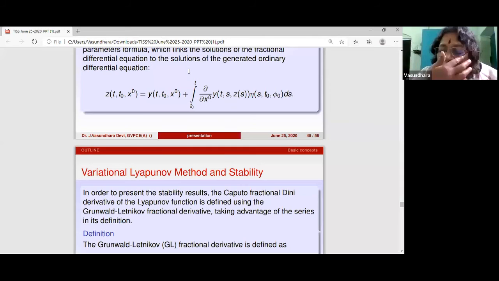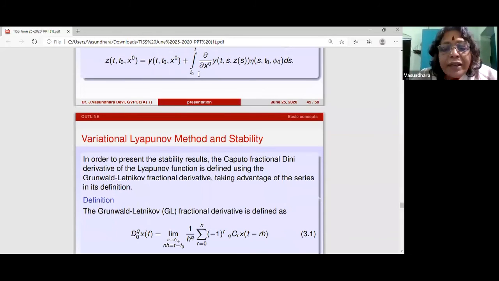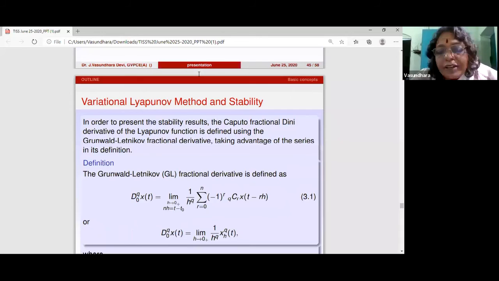So what they did was combine the variation of parameters formula with the Lyapunov method and call it a variational Lyapunov method. This is there in the book by Dr. Leela, Dr. Martynyuk, and Dr. Lakshmikantham, Stability Analysis. You can see that result. And this has been done for fractional differential equations.